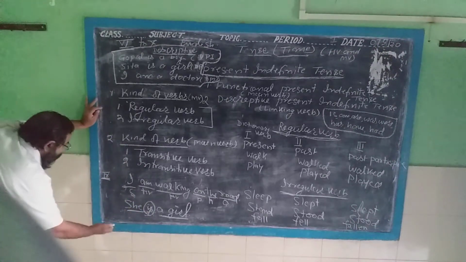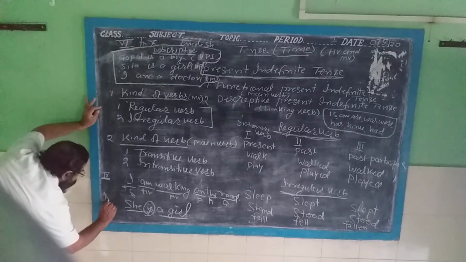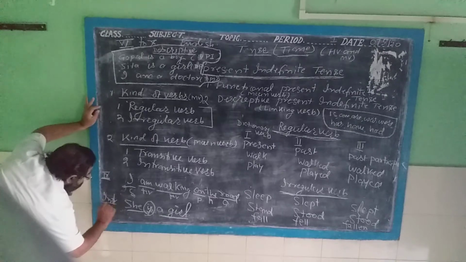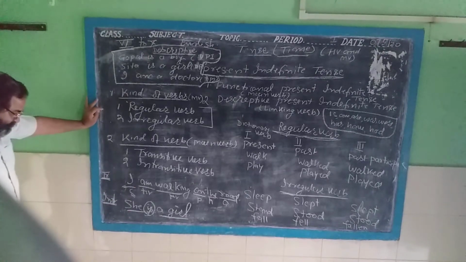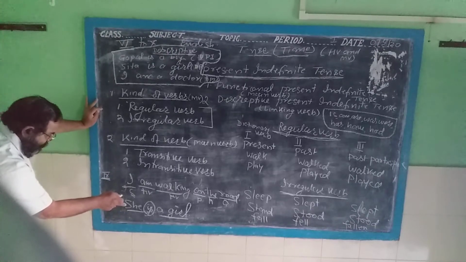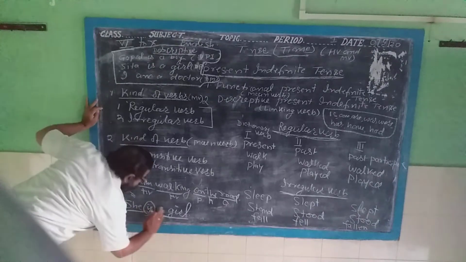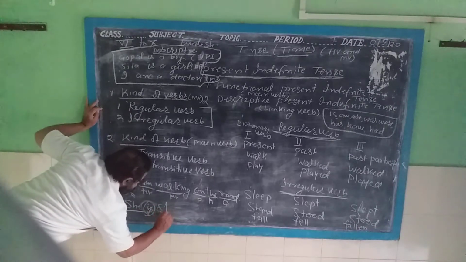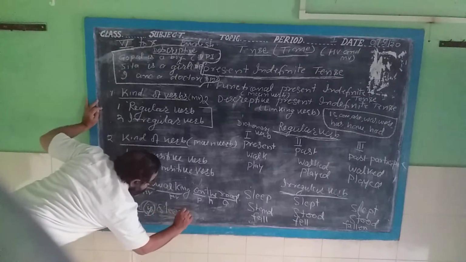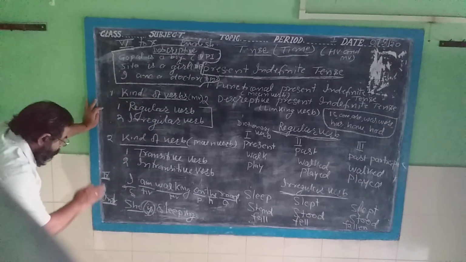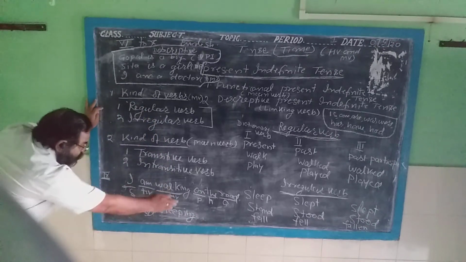So you can say it is an intransitive verb. Intransitive verb is that, she is sleeping. Please make the correction, she is sleeping. There is no object.